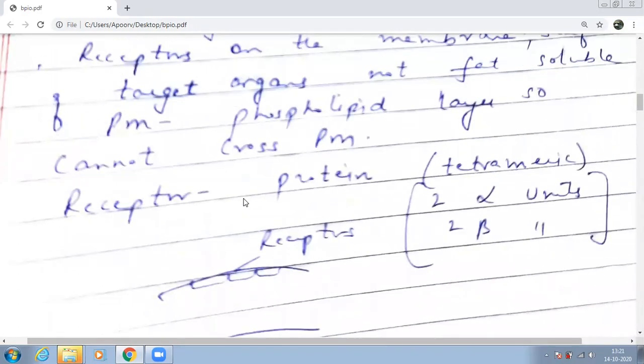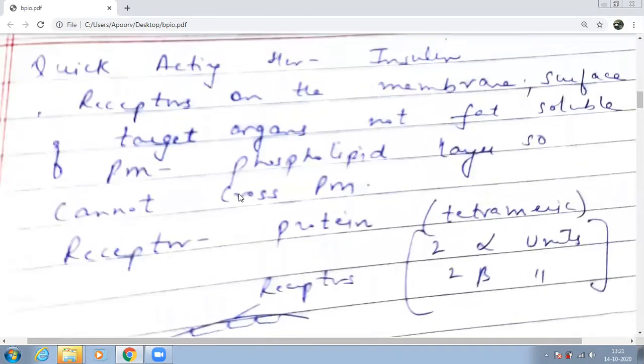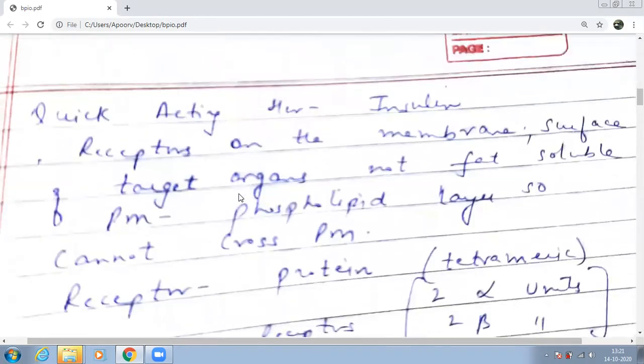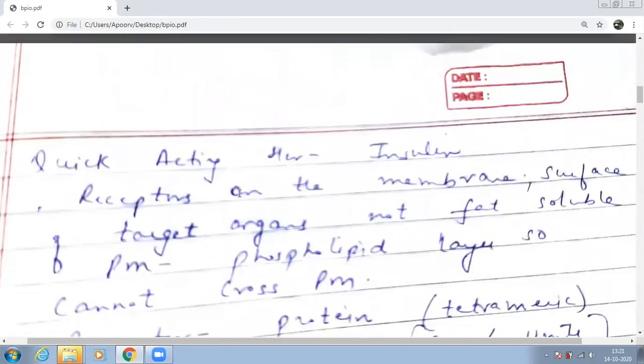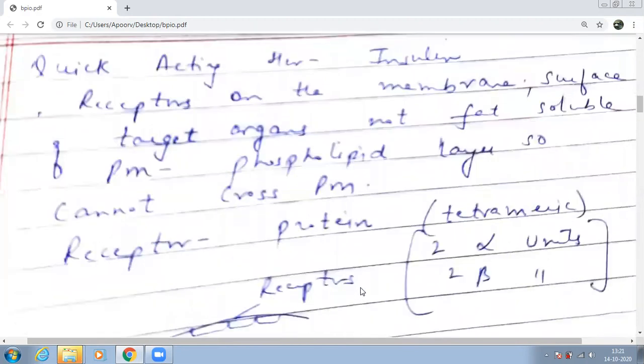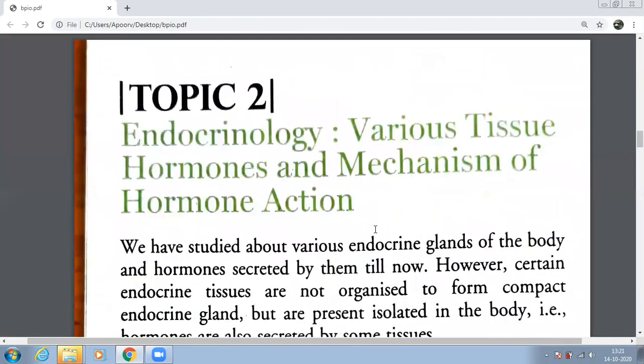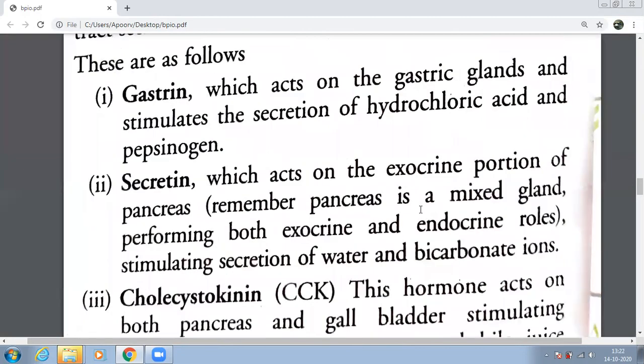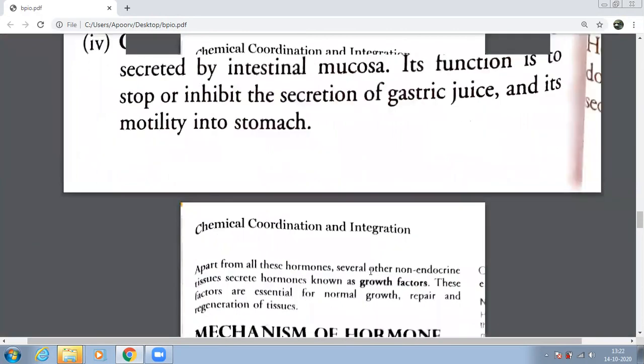It does not take days because it's which kind of a hormone? Slow acting or quick acting? Quick acting. And quick acting है तो उसके जो receptors होंगे वो कैसे होंगे? Extrinsic होंगे, intrinsic होंगे? Extrinsic. Yes. So extrinsic receptors are also known as membrane bound receptors. जो अभी मैंने आपको book से दिखाया था, that was the part which was written. That is why I had made this simple thing for you कि आपको समझ में आ जाएगा draw करके.